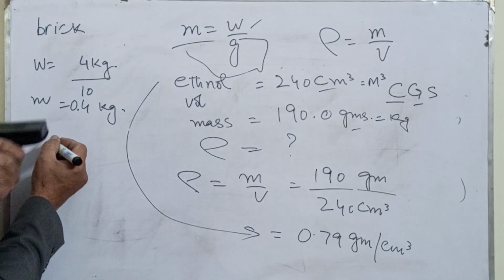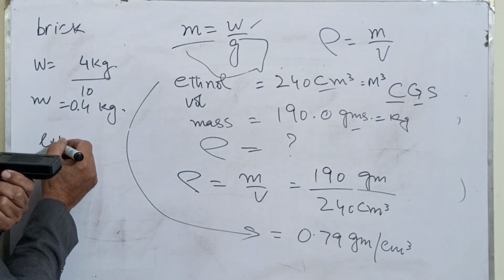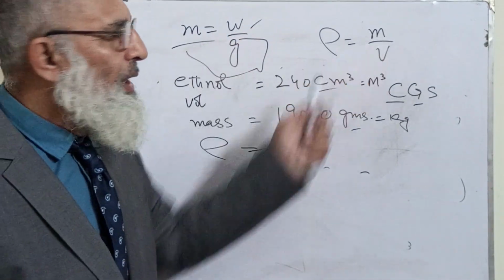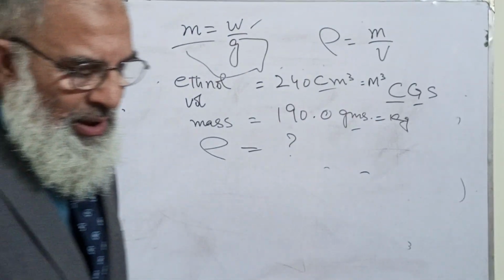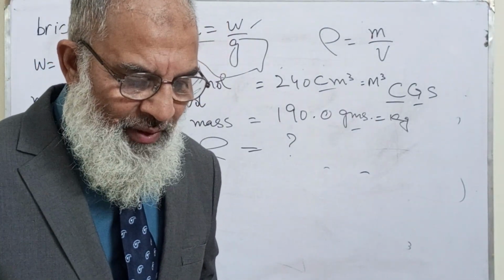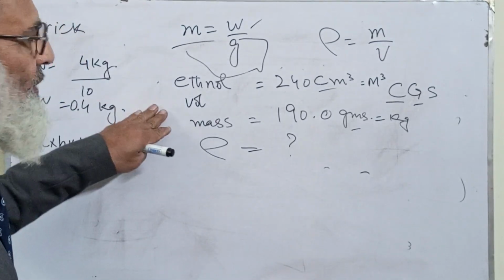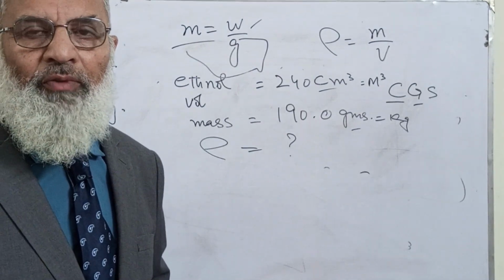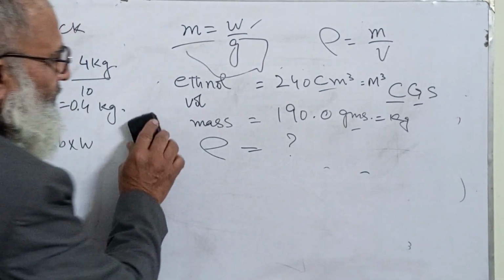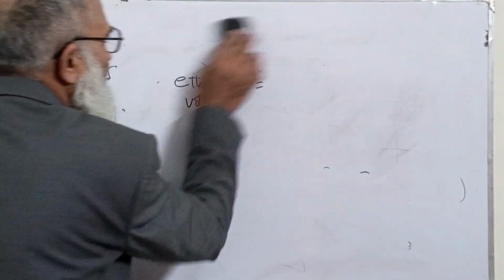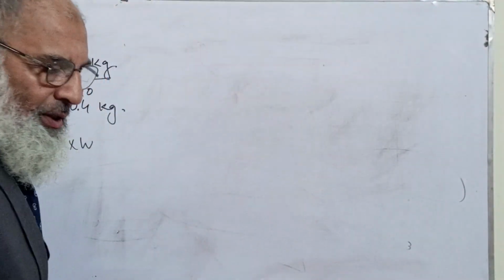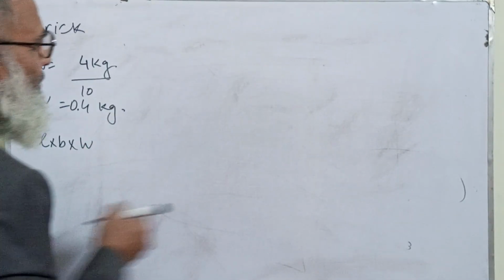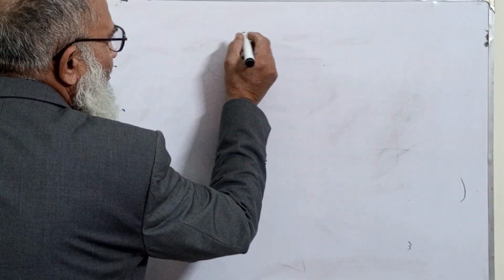Volume was of the cuboid. Volume was length into breadth into height. Then we'll apply this formula and we'll be able to know the measure of the density. This was how we measure the density of the solid. And if we want to find the density of water or liquid or whatsoever it is, what will we do? It is a little different thing. Now it is very easy, easier than the weight.